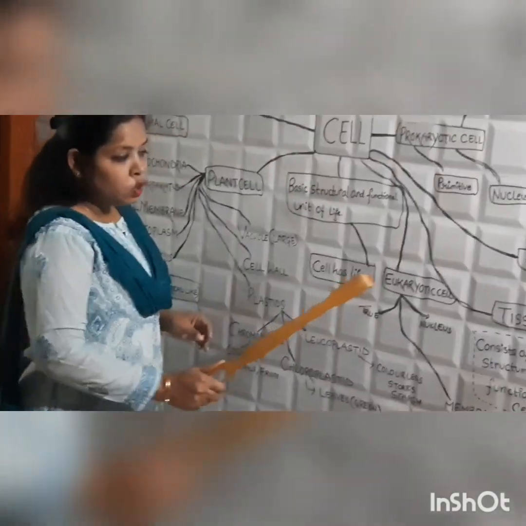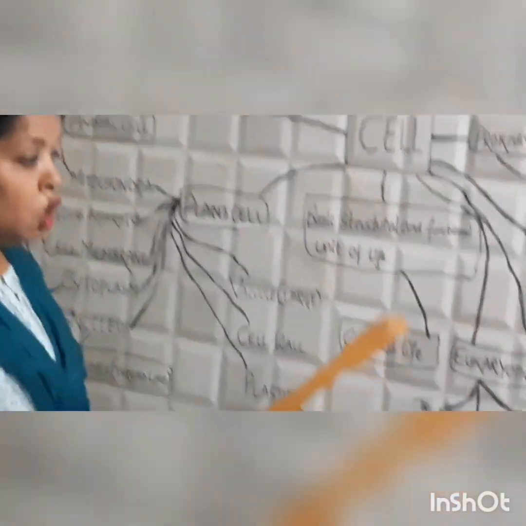Now, eukaryotic cell. Prokaryotic we have read. Now we will read about the eukaryotic cell. Eu means true.